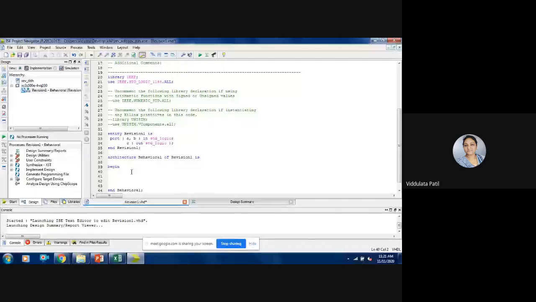Here we need to write the statements. As we want to write code for an OR gate, what should our statement be? Our output is C. Then after that, we need to use an assignment operator, so less than and equal to, and then A. We have an inbuilt function OR for the ORing operation, which is available in the std_logic_1164 package. So we are going to use the keyword OR there.